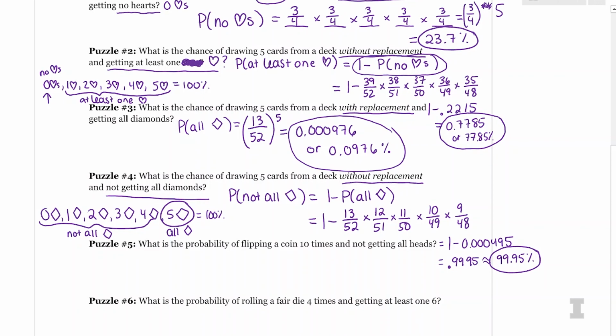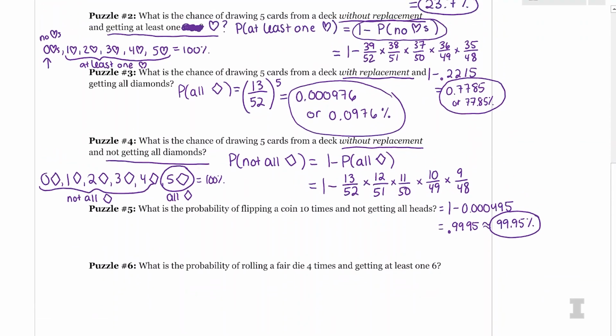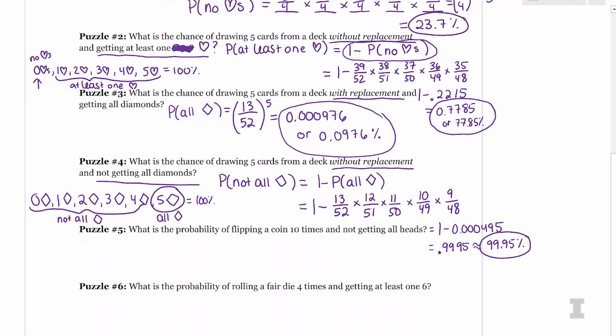All right, 2 more quick questions. The puzzle number 5 says, what's the probability of flipping a coin 10 times and not getting all heads? So here again, I have this not all probability, which is going to be complicated. If I am flipping a coin 10 times, not getting all heads, I could get 0 heads, I could get 1 head, 2 heads, 3 heads, 4 heads, all the way up to 9 heads. That would be so many different probabilities to calculate.